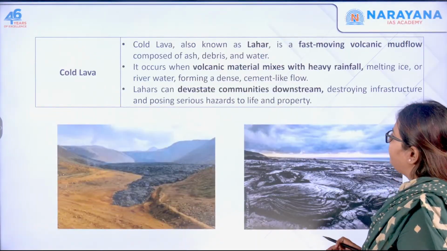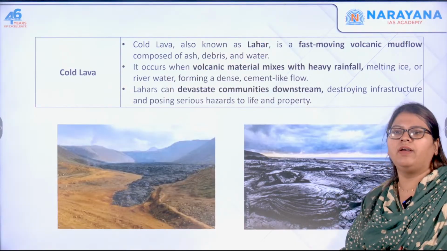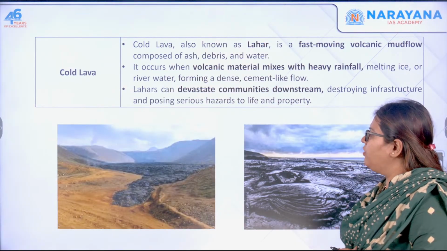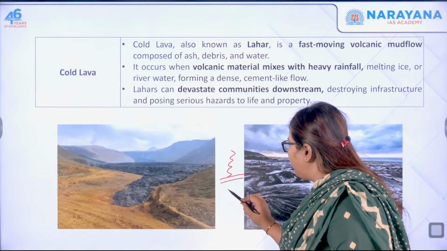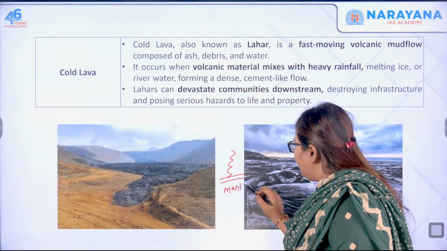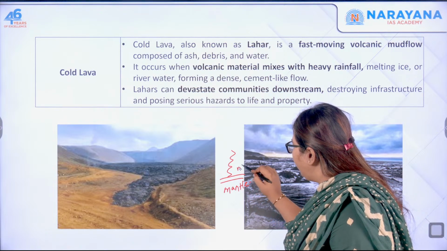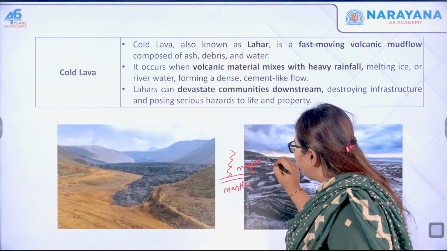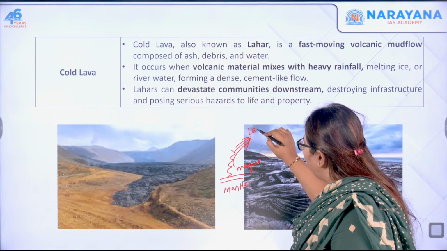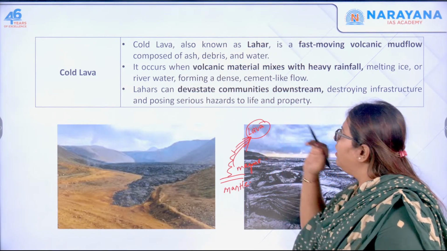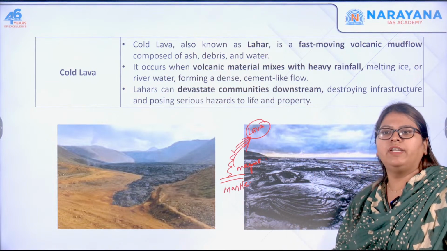Next one is cold lava. Cold lava is very easy. Okay, so whatever is the molten substance that is actually coming out from your mantle is called your magma. And once it comes outside, through the vents or volcanic eruptions, it is called the lava. So this is also called the lahar.